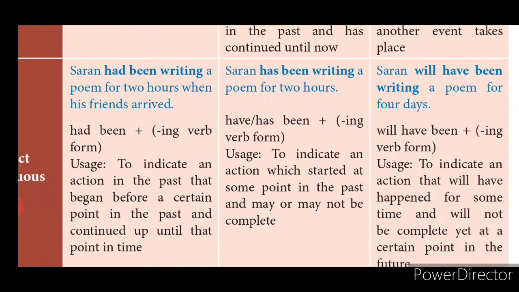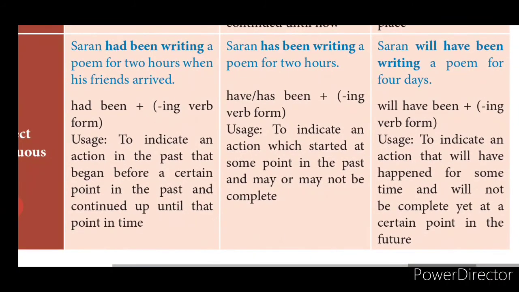To indicate an action which started at some point in the past and may or may not be complete. Okay. Some past action which is completed or incomplete. So to mention such actions you will use what? Present perfect continuous tense. Got it? So Sharan has been writing a poem for 2 hours. Right from before 2 hours he has started, and still now he has not completed it. For mentioning such actions which are proceeding at the present also, such actions will be mentioned by present perfect continuous